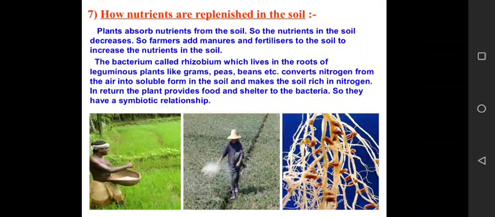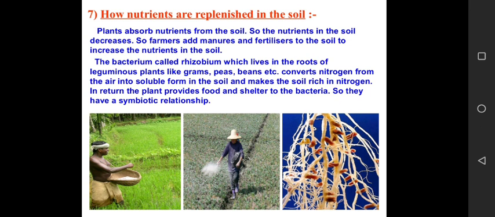And now the last topic, how nutrients are replenished in the soil. Now, nutrients are absorbed by plants from the soil. So the amount of nutrients goes on decreasing in the soil. As you know, in the soil, what are growing? Plants are growing. So continuously these plants are taking up the nutrients to fulfill their requirement. So what happens? The soil may become deficient in nutrients.